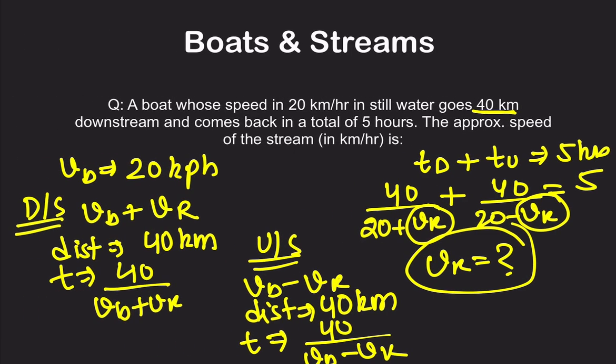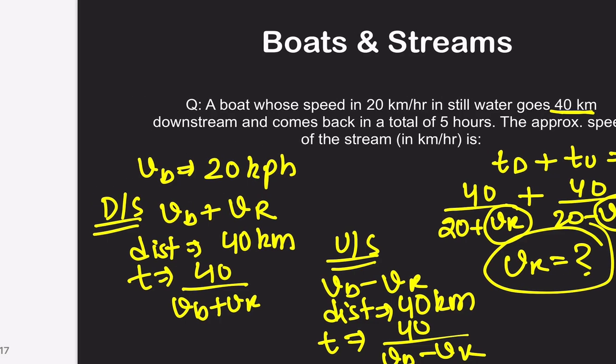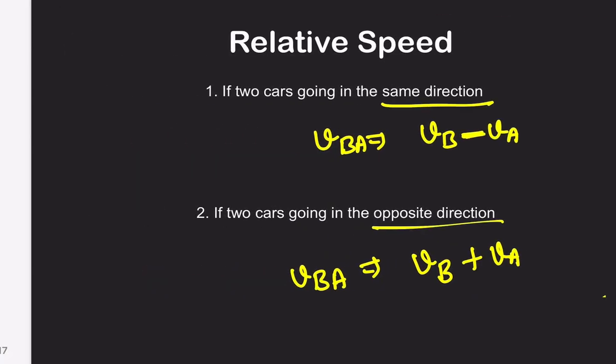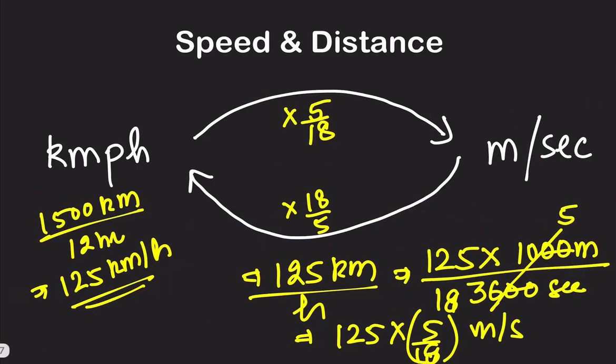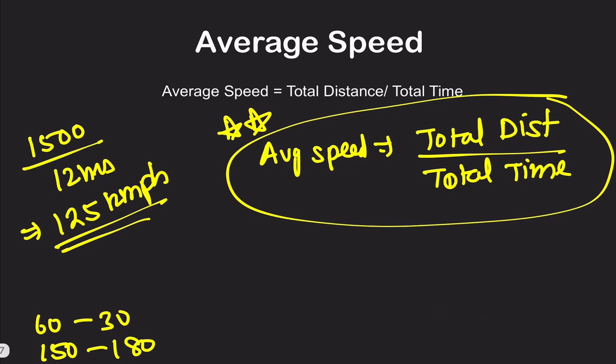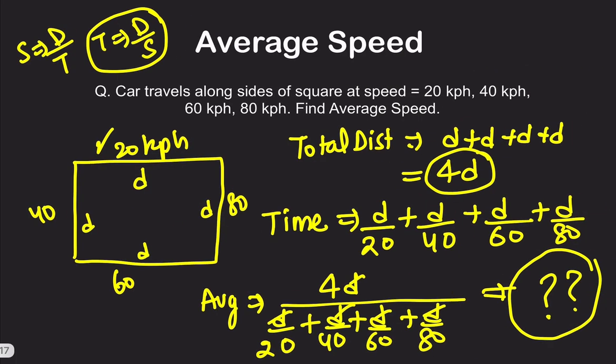That completes our speed chapter as well. In speed, again a quick revision. We started with speed and distance, the basics of how to convert from kilometers per hour to meters per second. Then we understood the concept of average speed. Average speed is not what is shown in the speedometer, but it is the total distance divided by the total time. Don't make the mistake of taking the sum of all the speeds divided by the number of items. No, this is the way.